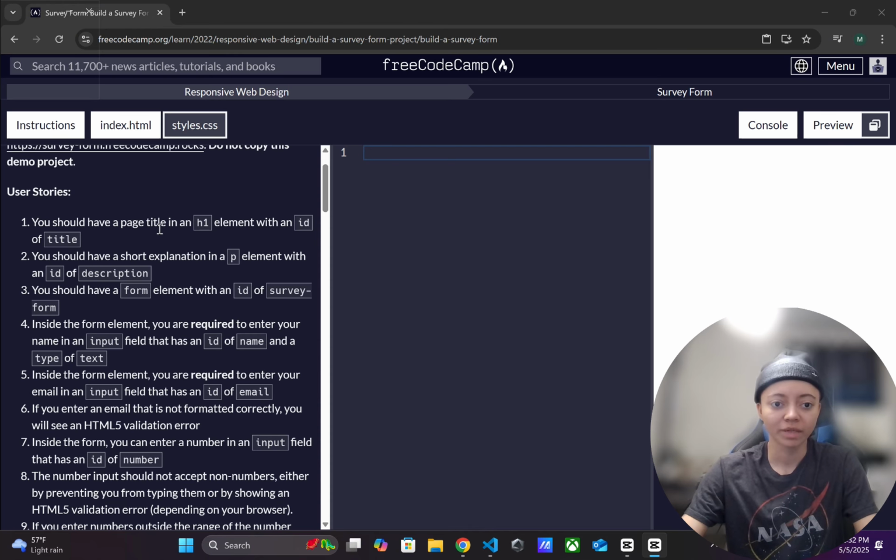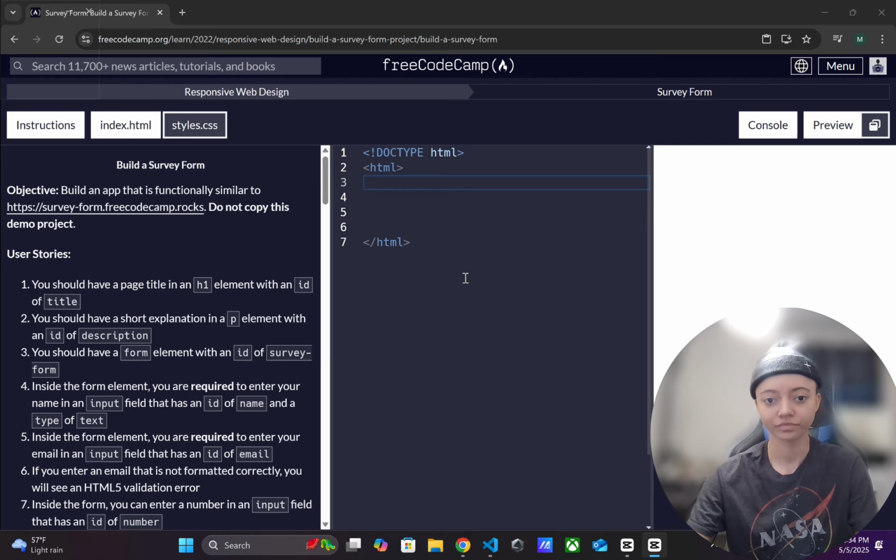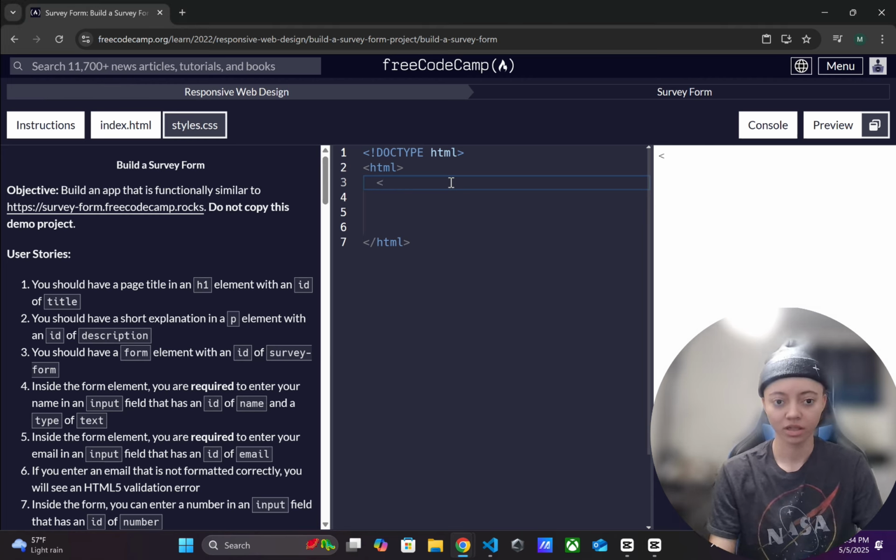So you should have a page title and an H1 element. Give me a second. Now we need, I think eventually I need to link this. Oh, but no, this isn't, I forgot. The head, how can I forget? How can I forget the head?